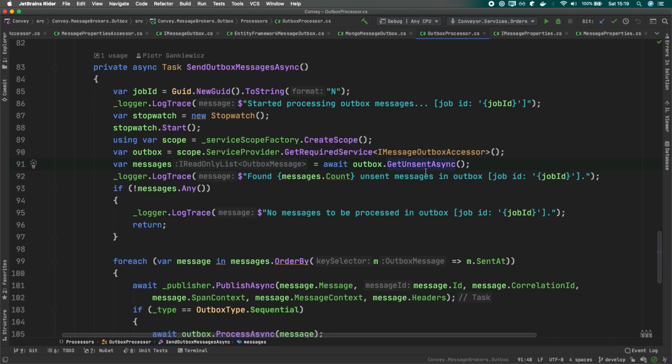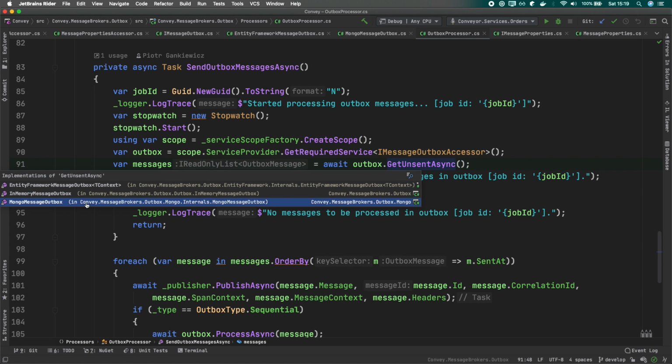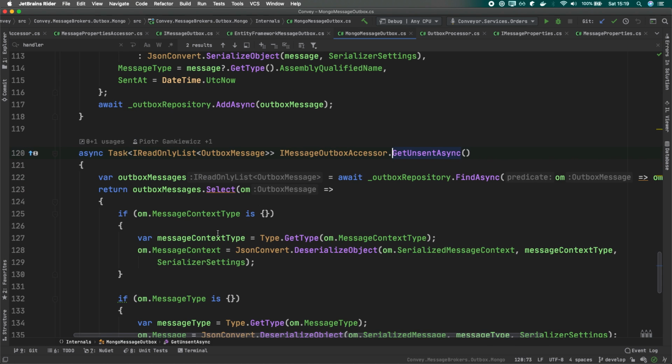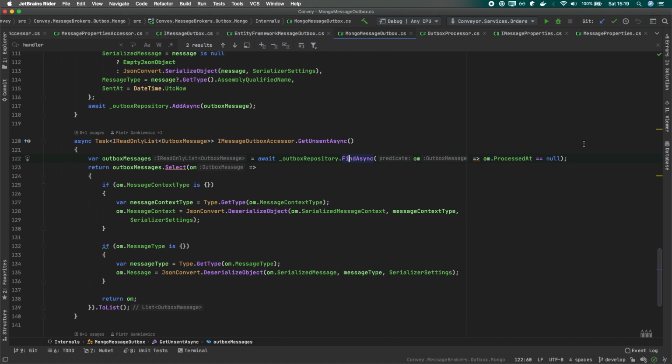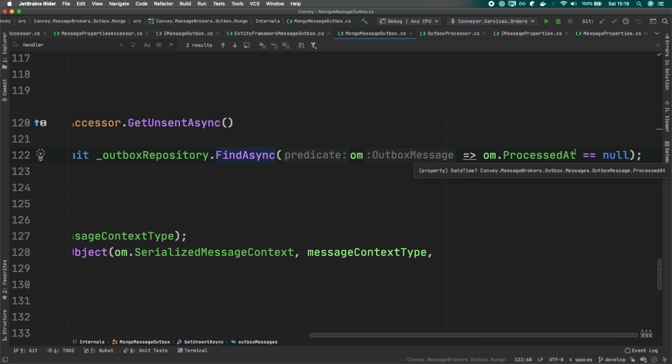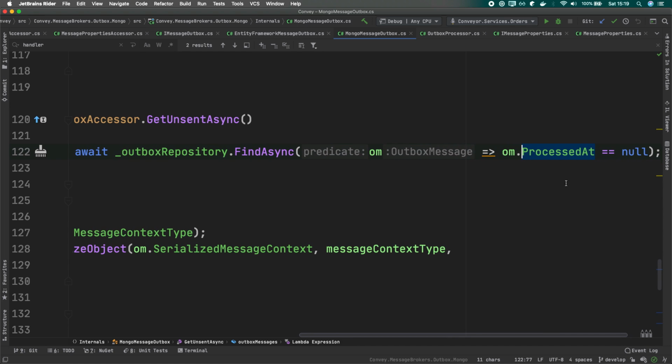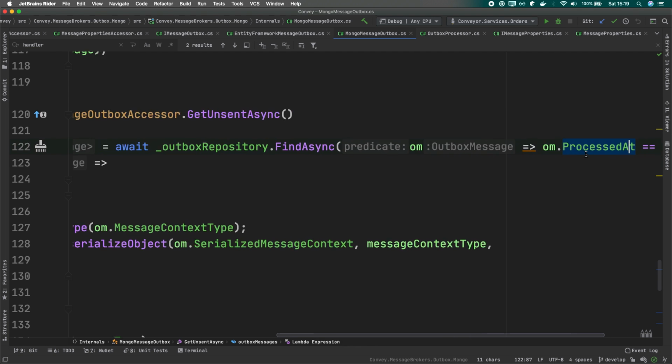So we are asking our Outbox, give us the messages that we haven't sent yet. Whether we use any framework or MongoDB, this will go to our Outbox collection and fetch all of the messages that have the processed at value null. It's a datetime saying whether we actually sent our message or not.